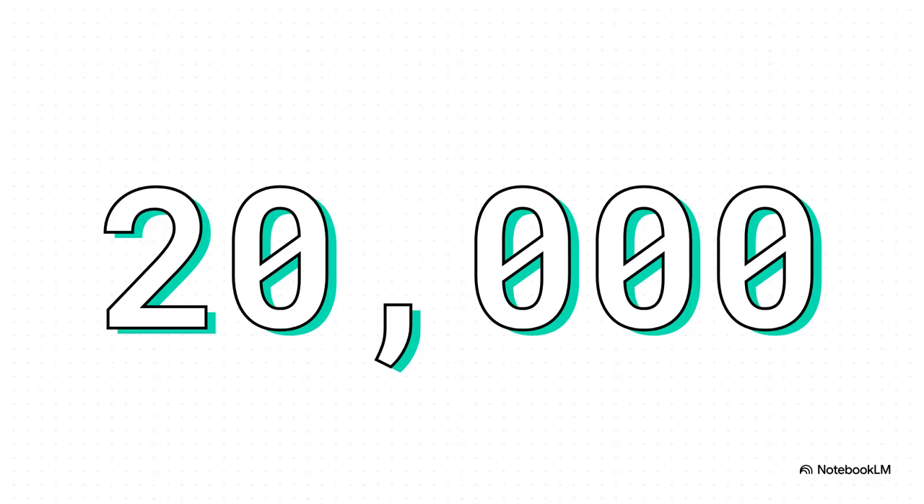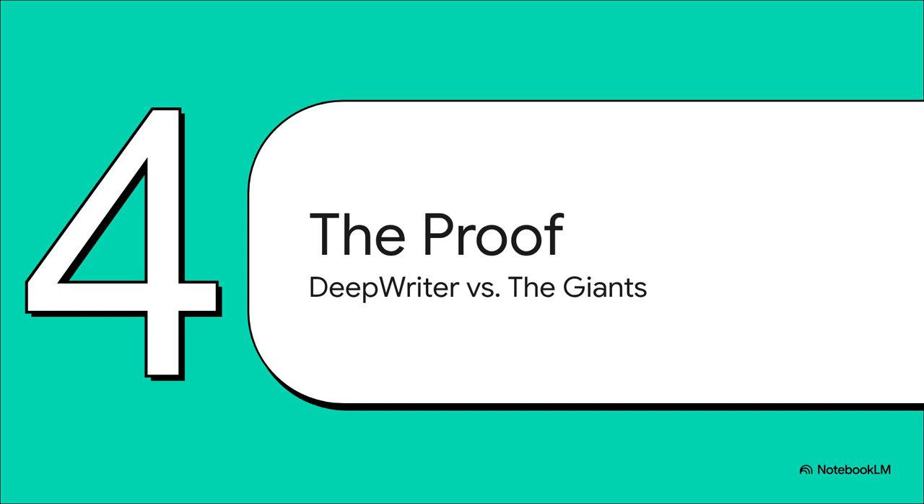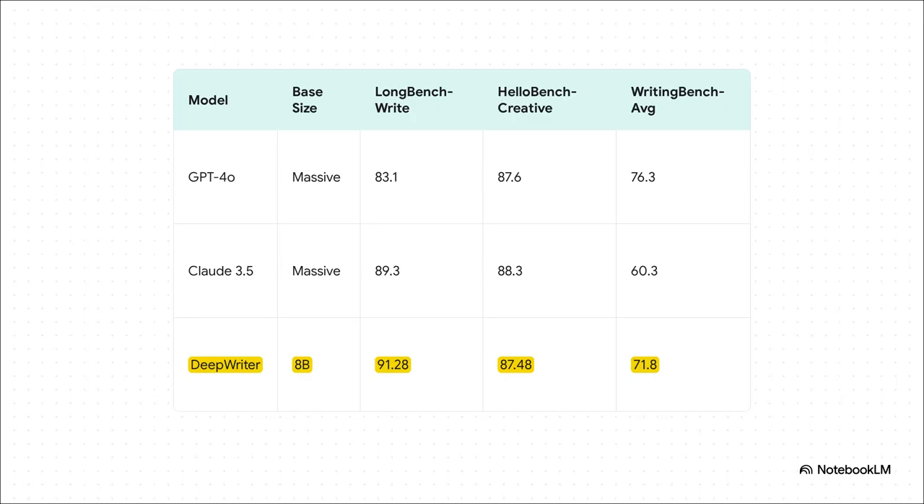Now, what's really amazing here is how well this scales. Using this exact method, the team created a brand new, totally open source dataset called DeepWriting-20K, and it contains 20,000 of these high-quality, reverse-engineered thinking trajectories. 20,000! So, the big question, does this actually work in the real world? To find out, the researchers took this new dataset and used it to train a model they called DeepWriter, and then they put it in the ring with the biggest names in the game.